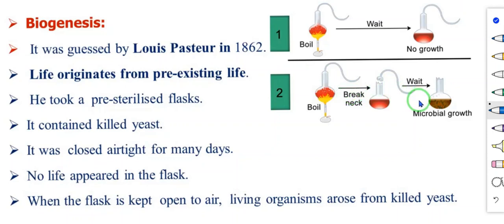So after that, at last, microbial growth was present in this pre-sterilized flask. Here this flask is kept open to air, so air can enter inside. Understand? So based on this experiment, he told life originates from pre-existing life.